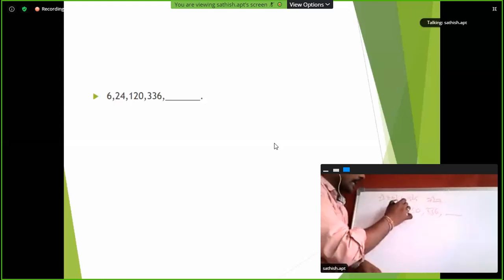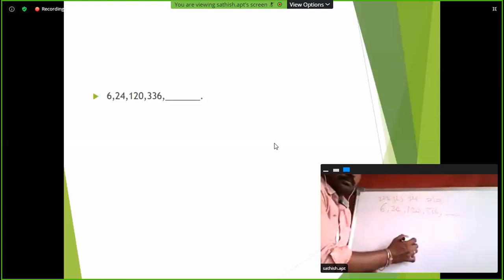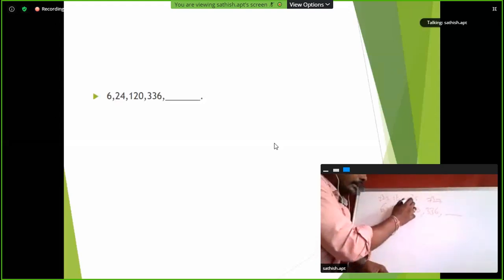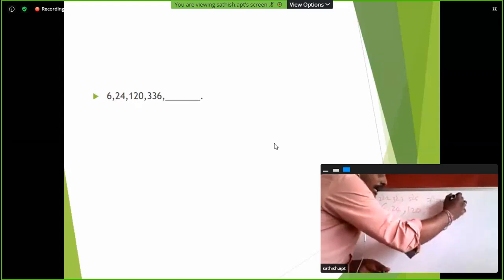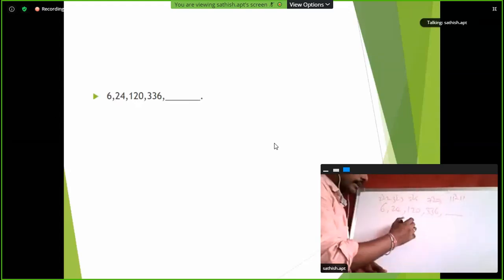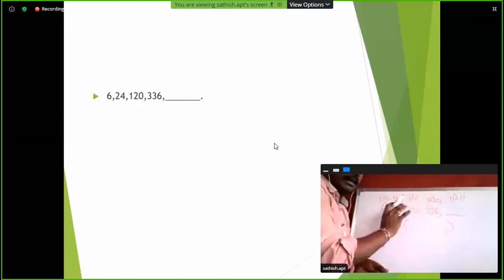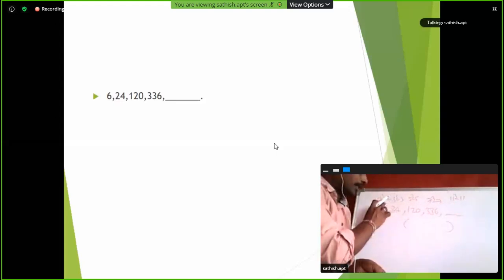2, 3, 5, 7, 11. 11 cube minus 11. So these are prime numbers, not odd numbers. So if it is right, here 2 is an even prime number. If the series is starting with 2, be careful. Clear? So here this is a prime series.